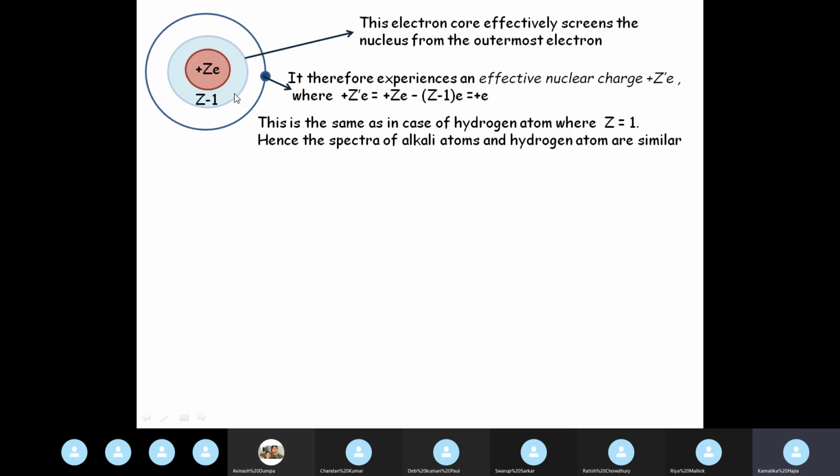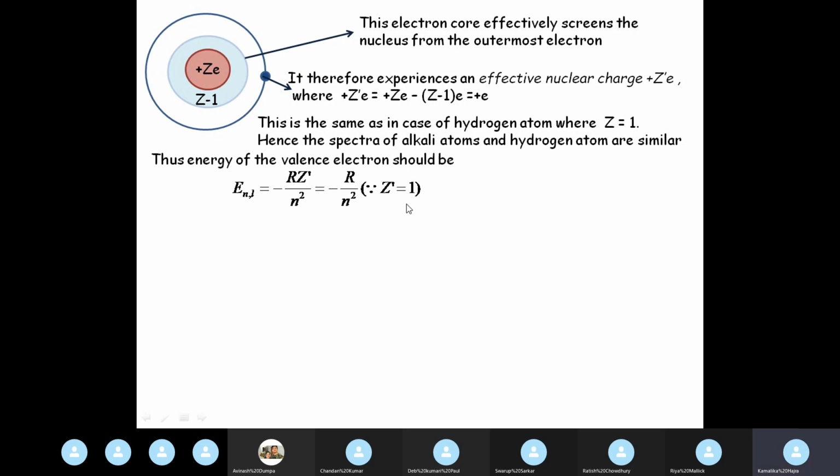Since the core is shielding the nucleus to a large extent from this optically active electron, the effective nuclear charge that this electron faces is always just plus e, which is the same as in the case of hydrogen atom, and which is why the spectra of alkali atoms is so similar to that of hydrogen atom.